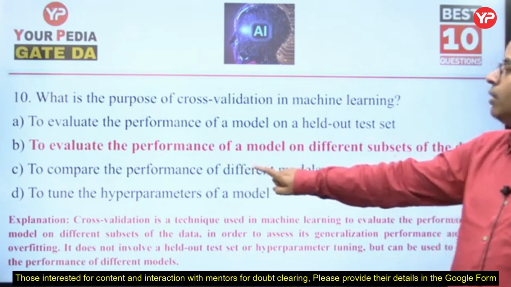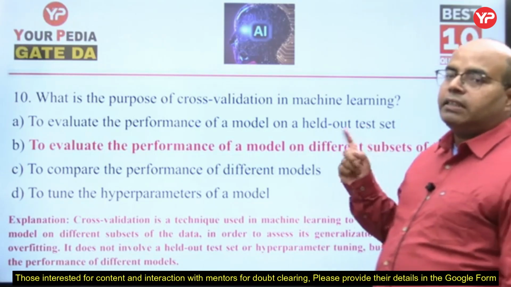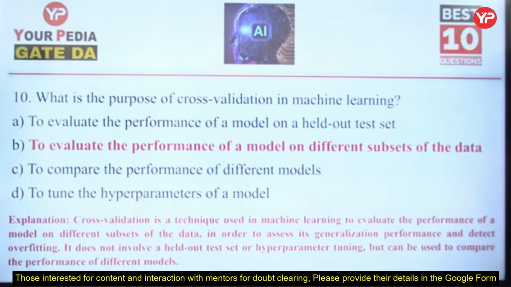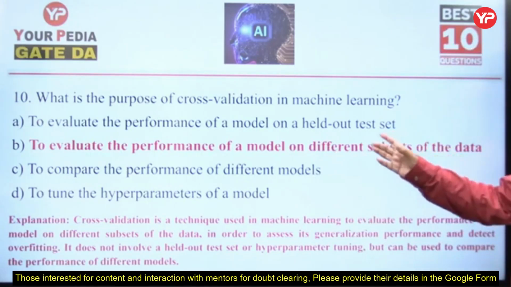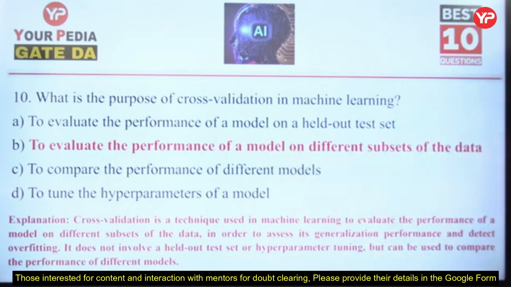Actually, validation is done to tune the hyperparameters of a model, but what this problem is talking about is cross validation. So that is to test the different subsets of the data. You want to evaluate the performance. That's why cross validation is done.